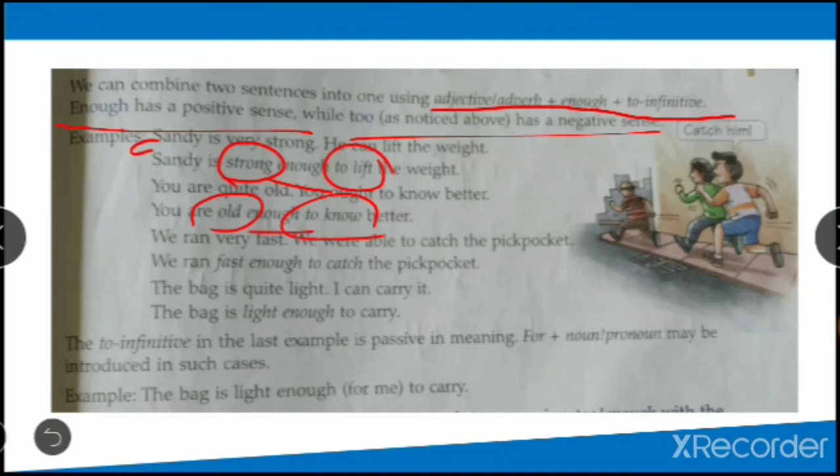So it's nothing but you have to use adjective or adverb plus enough plus to-infinitive. If you are using enough, it will come in between. If you are using too, it will come before. Keep this clear. Too plus adjective or adverb plus to-infinitive. If you are using enough, it will be adjective or adverb plus enough plus to-infinitive.